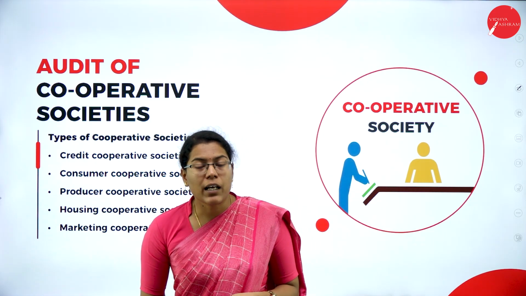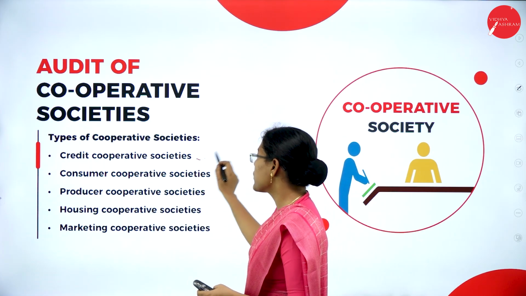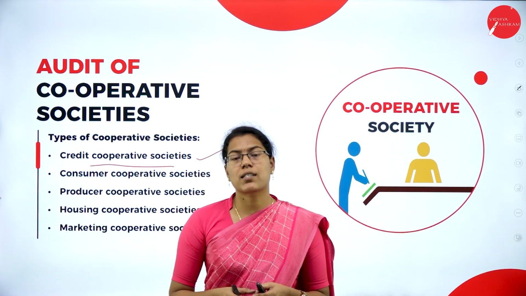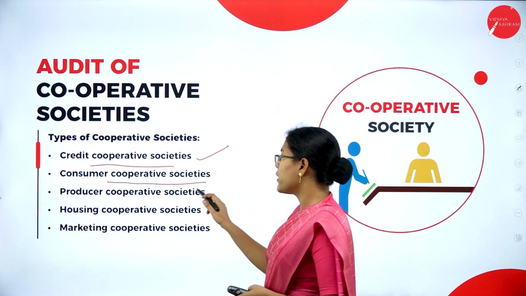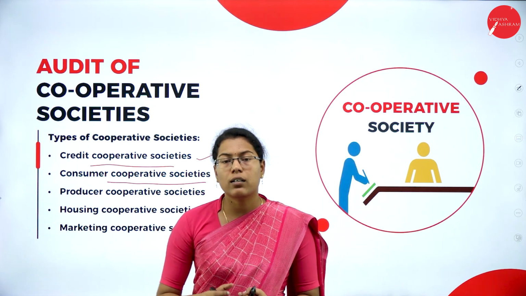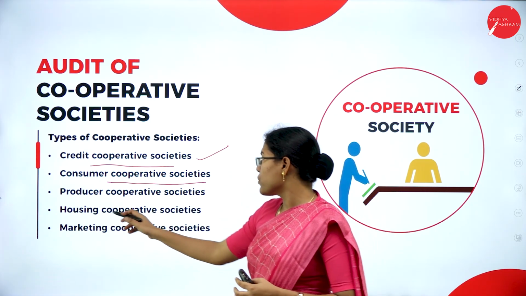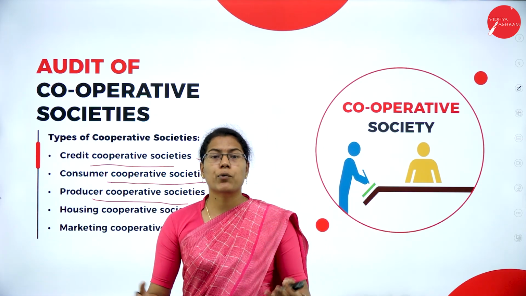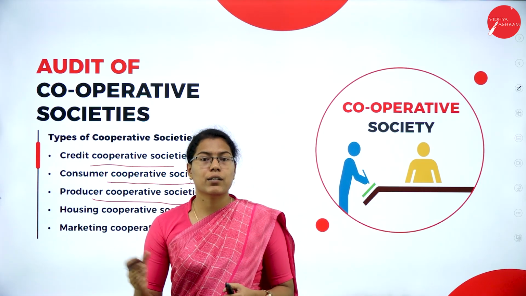There are different types of cooperative societies, which include credit cooperative societies. Here the cooperative societies lend credit to their members at a reasonable rate of interest. Then we have consumer cooperative societies. In these societies they purchase the goods in bulk and provide them to their members at a reasonable price. Next we have producer cooperative societies. These cooperative societies help their producers to market their goods properly.